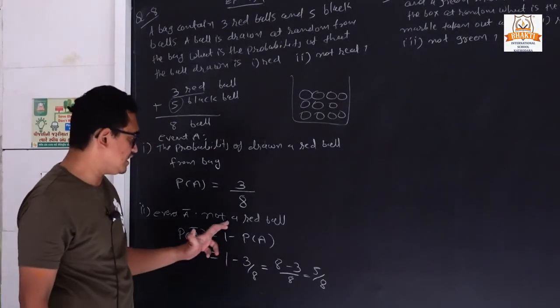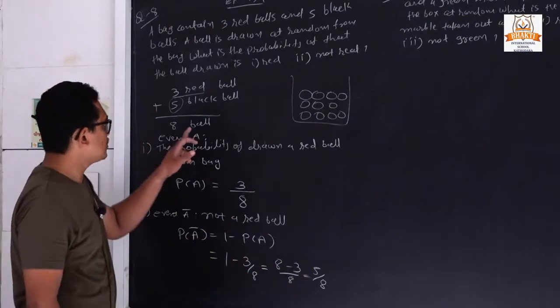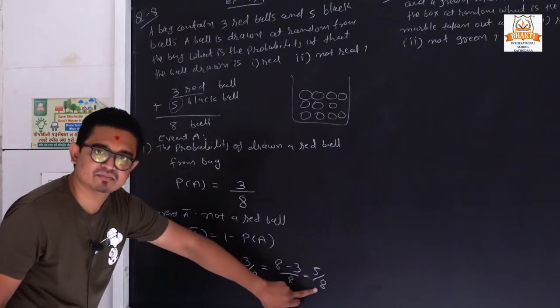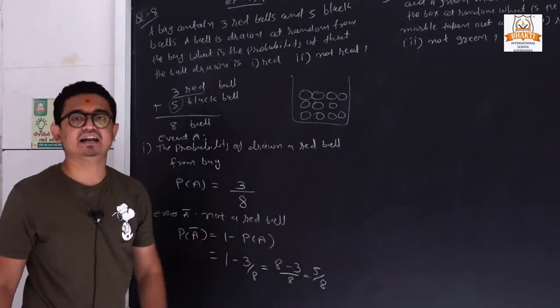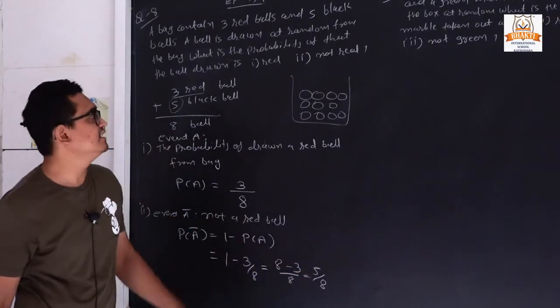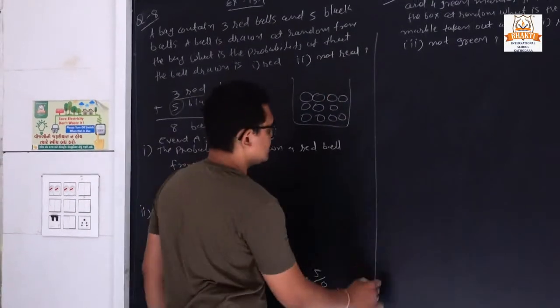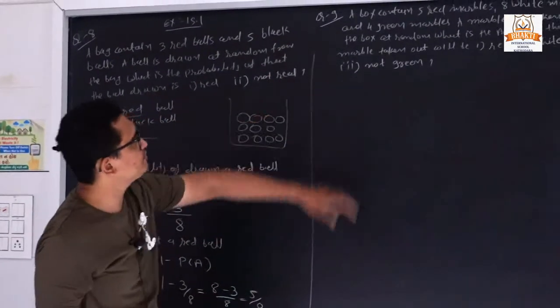We also have an alternate method. Suppose the total balls are 8 and how many are not red? It is 5. So we can write 5 by 8. We can also find the answer directly.